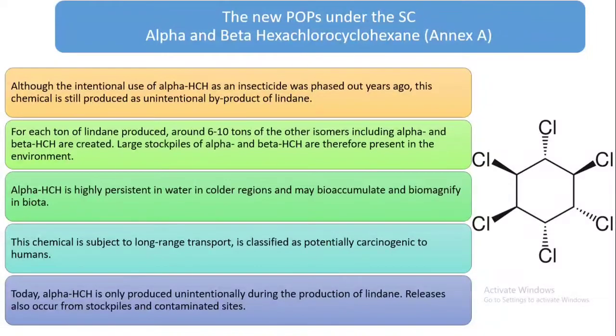Alpha HCH is highly persistent in water in colder regions and may bioaccumulate and biomagnify in biota. This chemical is subject to long-range transport and is classified as potentially carcinogenic to humans. Today, alpha HCH is only produced unintentionally during the production of lindane. Release also occurs from stockpiles and contaminated sites.